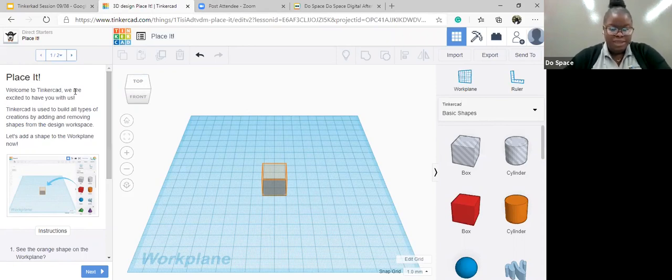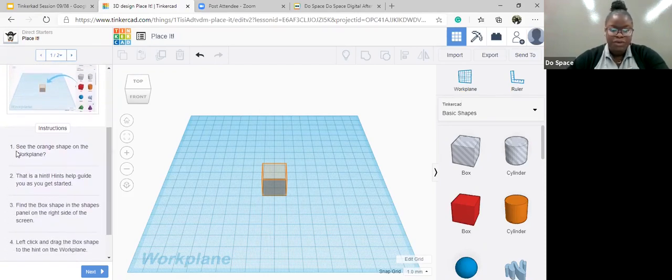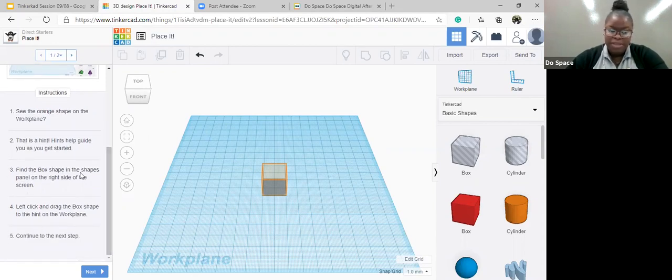Welcome to Tinkercad. We are excited to have you with us. Tinkercad is used to build all types of creations by adding and removing shapes from the design workspace. Let's add a shape to the workspace now. Okay, so see the orange shape on the work plane? This is the orange shape that looks like a box. This is a hint. Hints help guide you as you get started. Find the box shape in the Shapes panel on the right side of the screen.